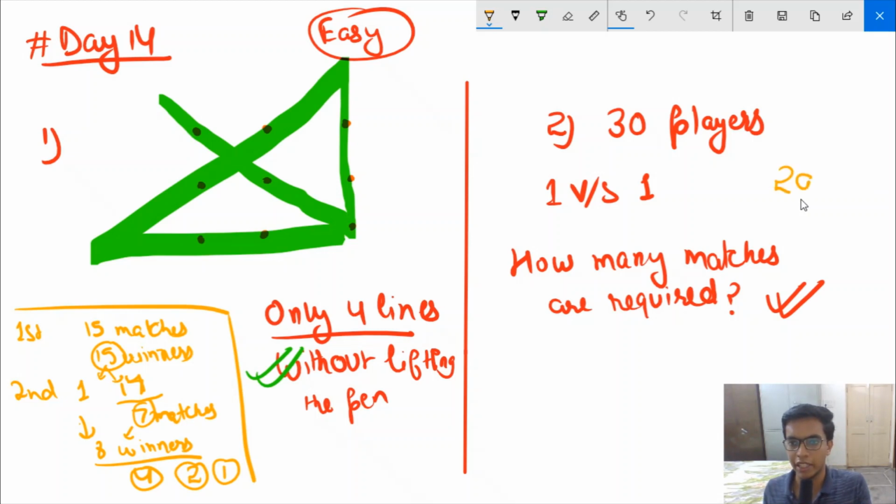So 29 is the answer, which most of you could have done. I mean, all of you could have done it. This is the basic counting method. But let's see what we can do here if we are a bit smart about it.